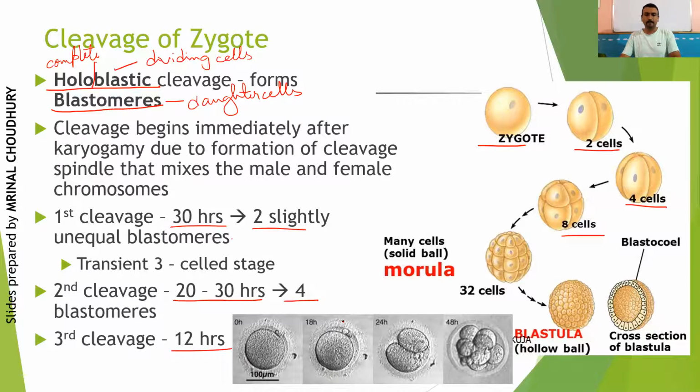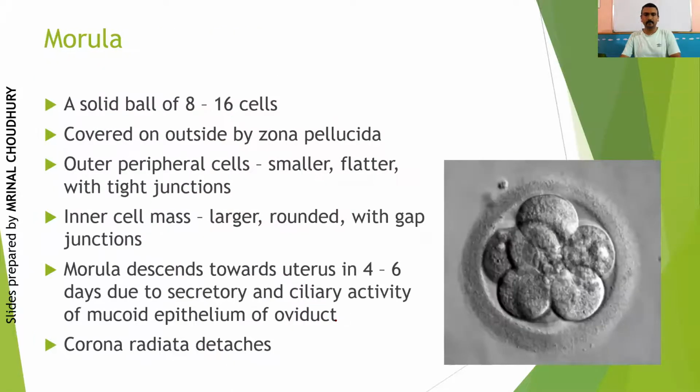Now, due to this continuous division, when you get an 8 to 16 cell condition, you get a solid ball of cells, which is called a morula. Remember, the size of the morula is almost the same as the initial size of the zygote, and it is not increasing.